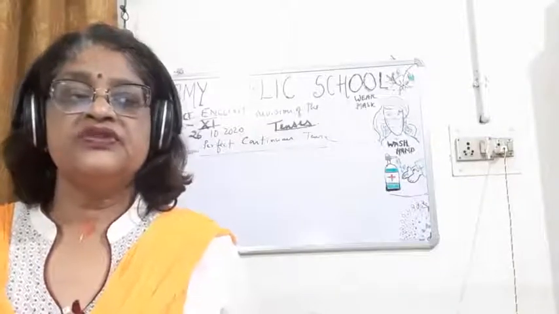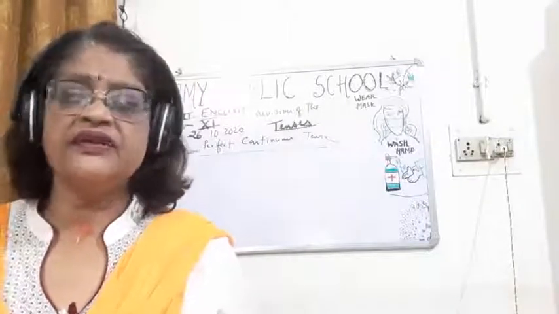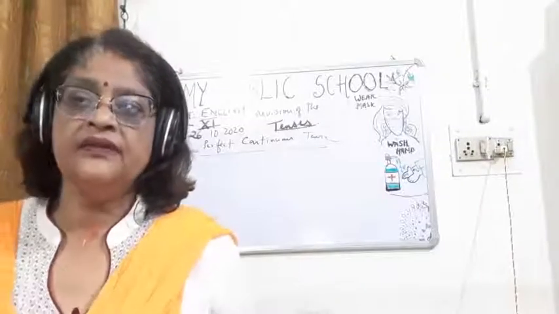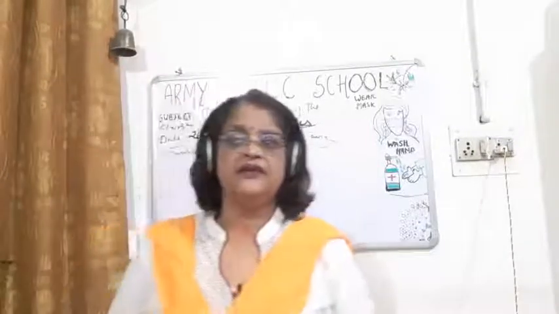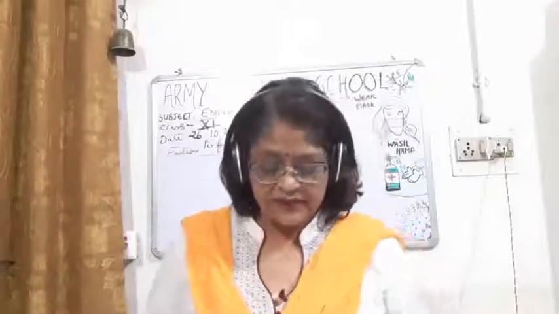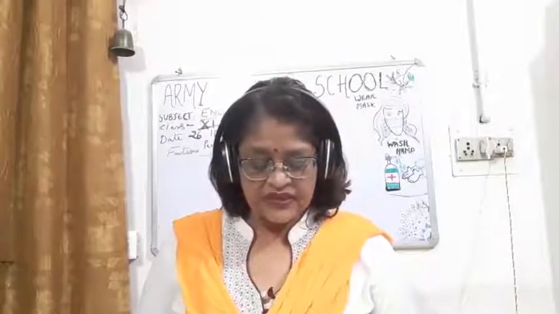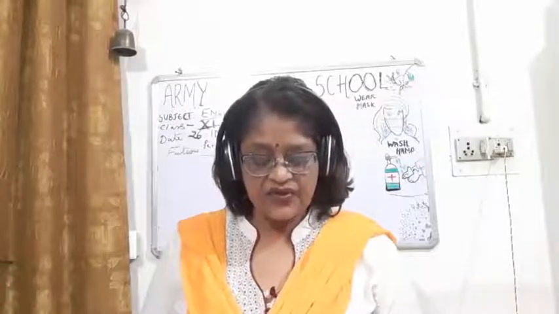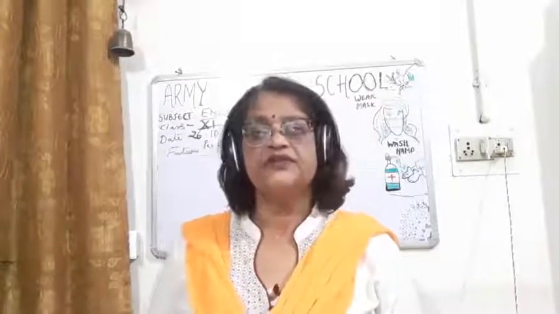So children, very little use of interrogative and negative is there. And with this children, I end my video here. And in the negative you can write subject plus will/shall plus have not been plus V1 plus ing plus object.